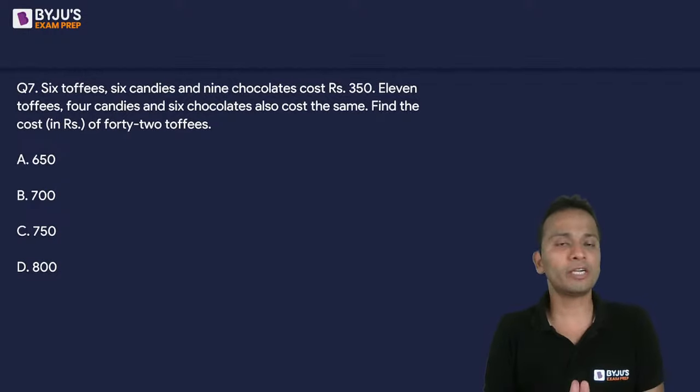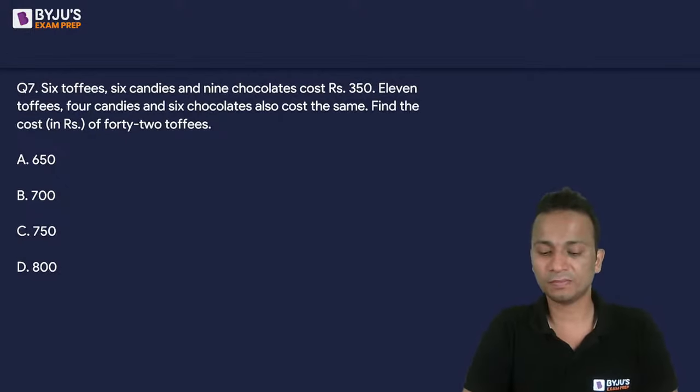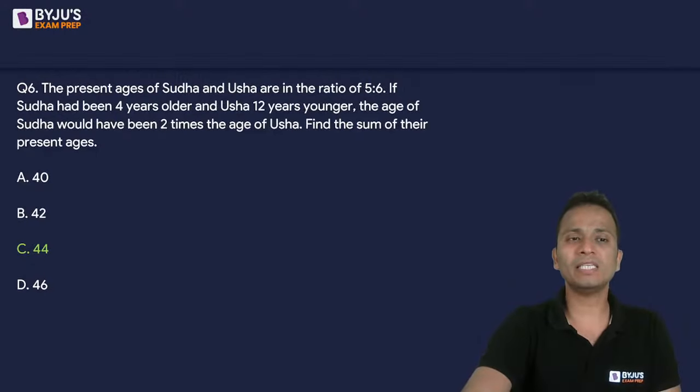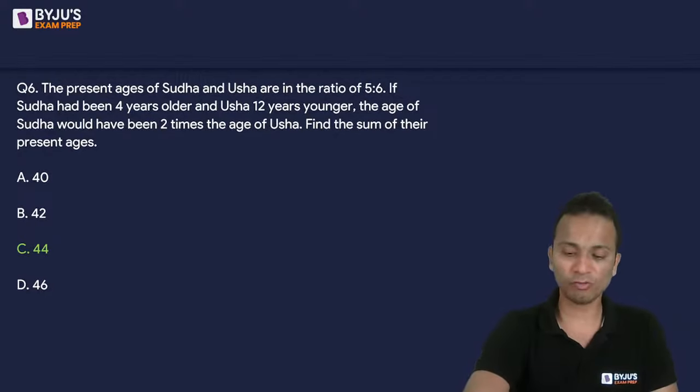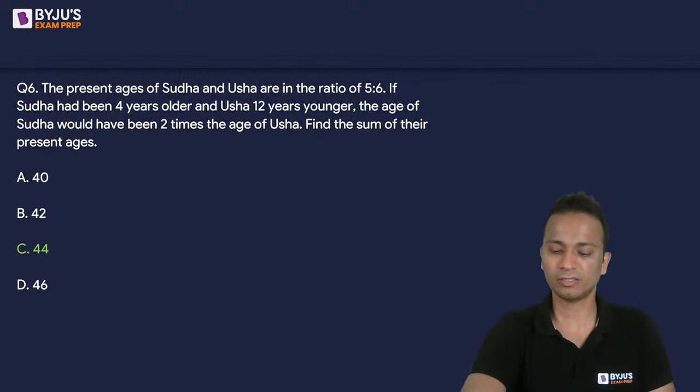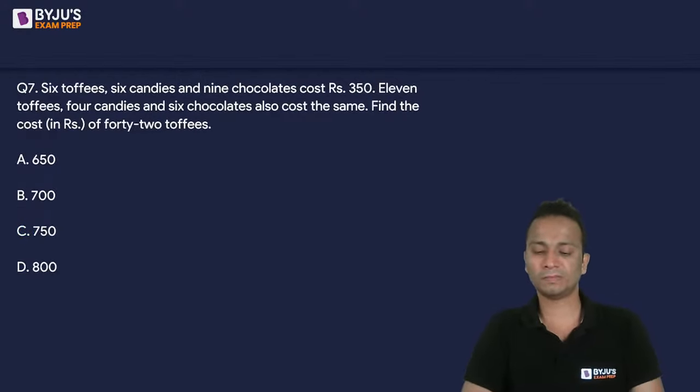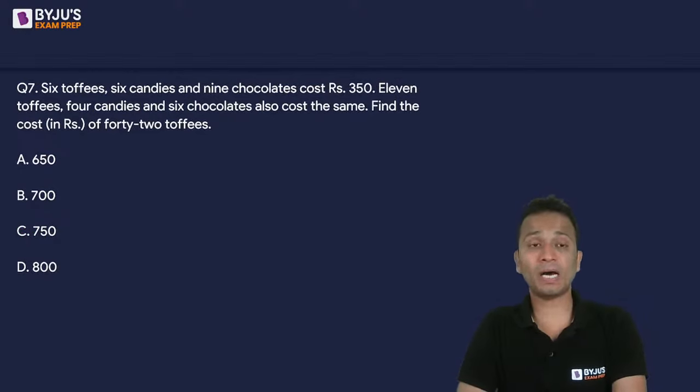So it's not necessary that the value of x will come out to be an integer, right? So it's not safe to mark the answer as 44 without solving. Okay, please solve for x and then write your answer. I hope I am clear.